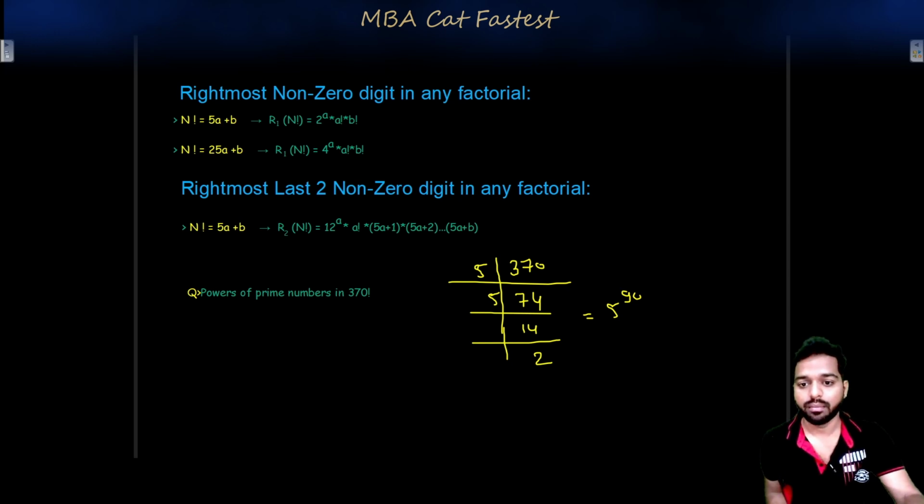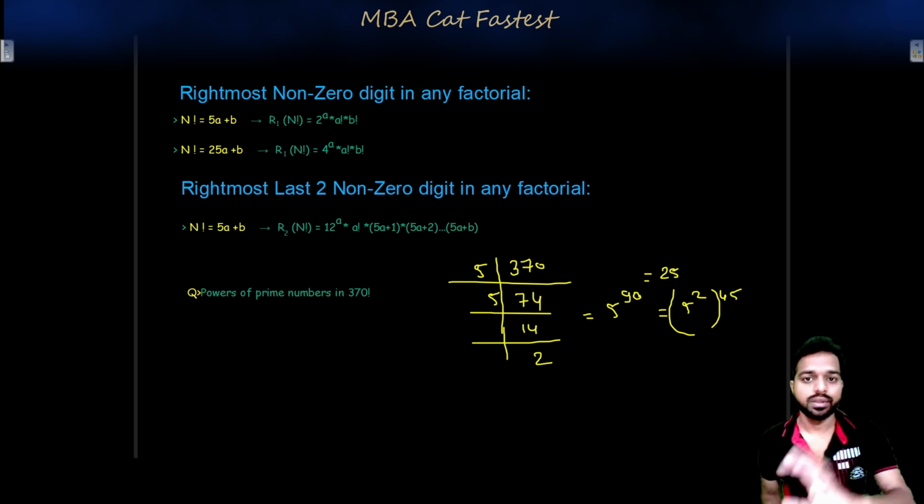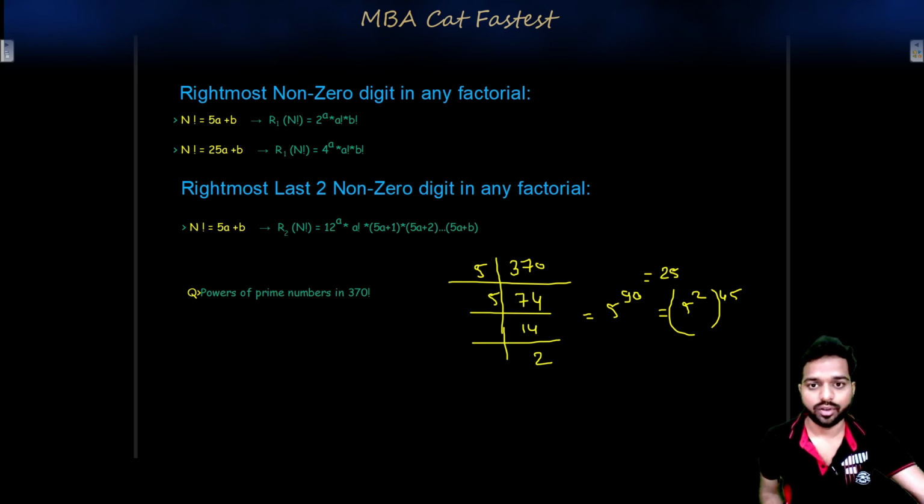So divide the power 90 by 2, which gives half, or you can write this number as 5 square whole to the power 45. So 25 would be divisible 45 times in 370 factorial.